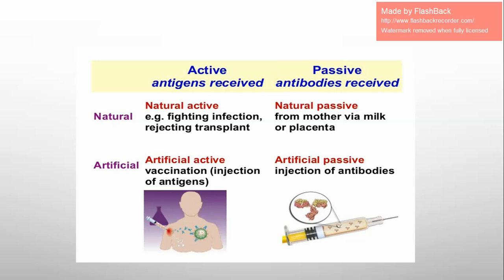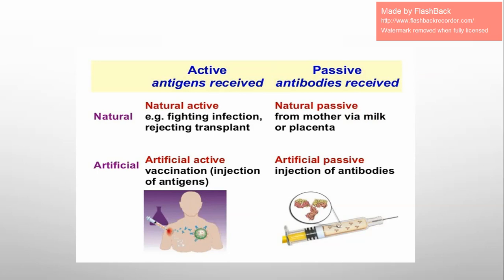Same as rabies, which is caused by dogs. If someone gets rabies when he's bitten by dogs or bats or cats, whatever, immediately the doctors inject this person with antibodies of rabies because there is no time to give him the pathogen to be provoked to make antibodies. Already they give him antibodies to fight immediately. Okay, natural passive, from mother